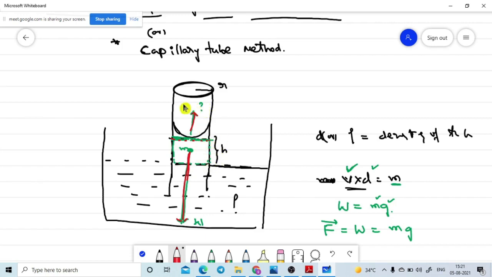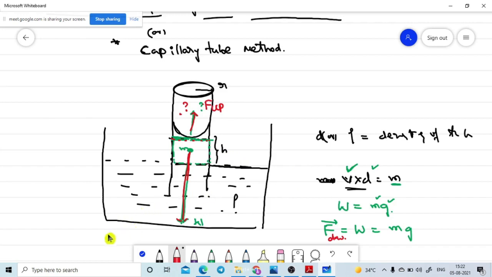But we don't know that upward force which is acting in the capillary tube. That is our goal. If we find this one, then this is the upward force, and this is the downward force. With the help of these two forces, is there any way to equate them? If these forces contain the surface tension, we can easily find out the surface tension.